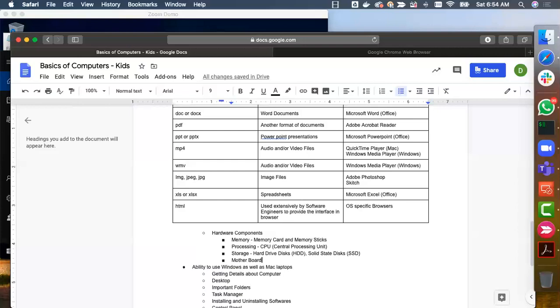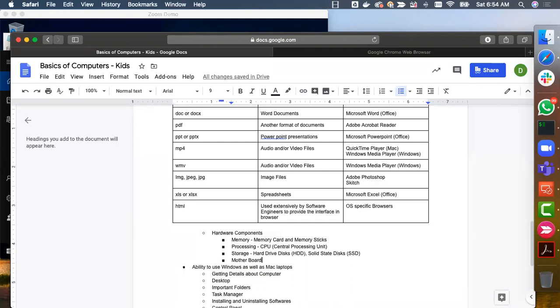Even within the computer, if you actually open it up and see a video of what a computer looks like, all these discrete components are connected using some cables. Internally, there will be some very thin cables used to connect, and you can think of that as the nervous system of a human. So there will be memory, processing, storage, and a motherboard to stitch all these things together, connected by tiny cables.